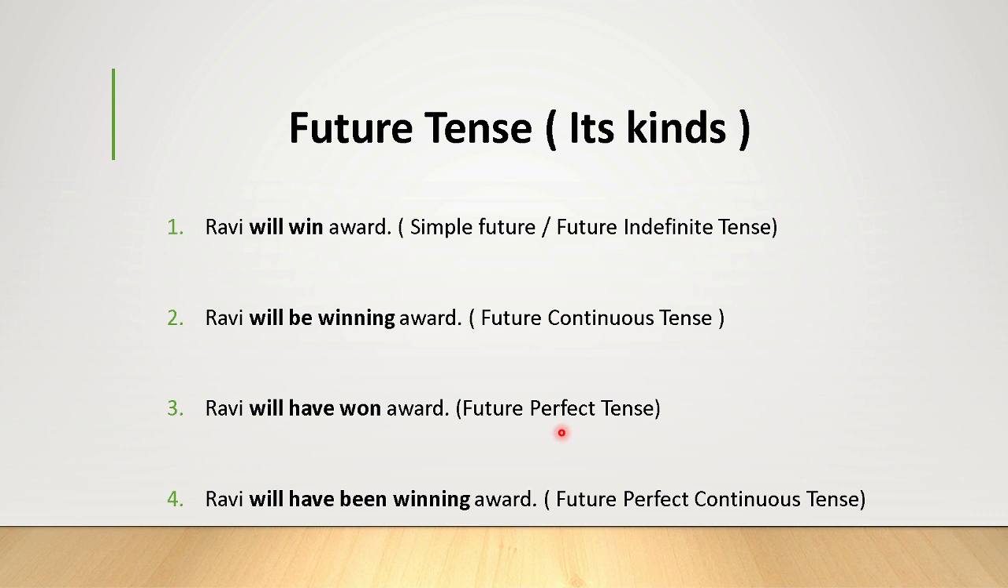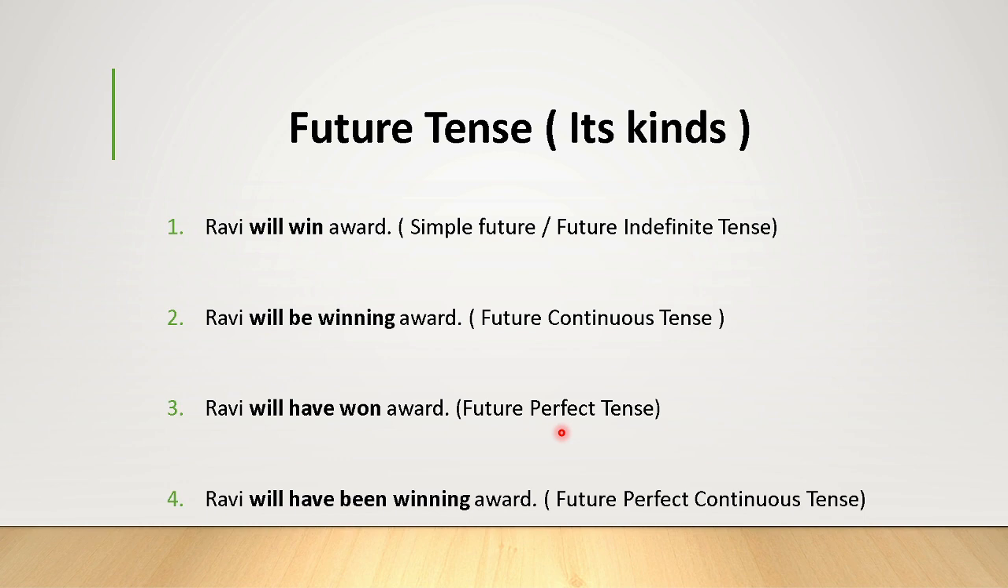In the future tense, we have again the four sub-kinds. One is simple future. Example, Ravi will win the award. He will win the award. In the beginning, I said there are only two tenses: past and non-past, that is, present and past. There is no future tense. But here, according to the old grammarians, we do follow the future tense also, with the help of the will or shall modals.